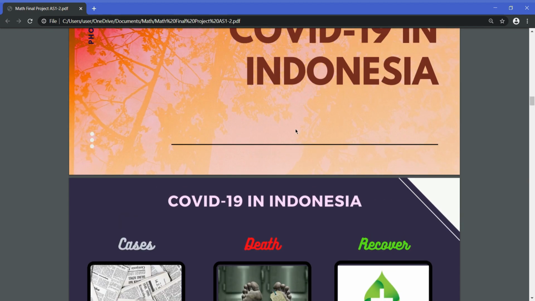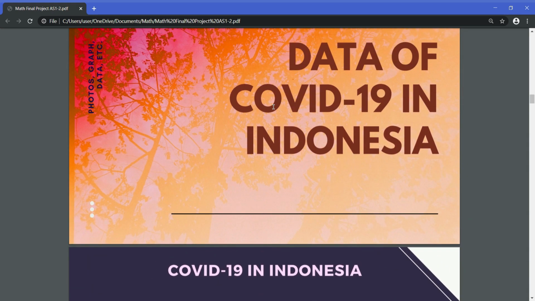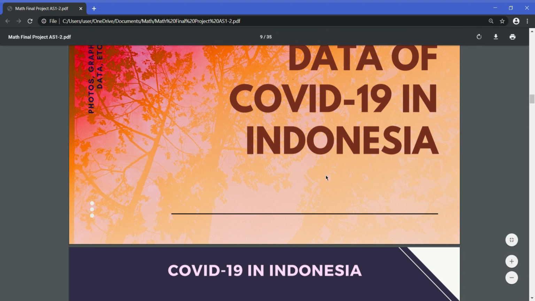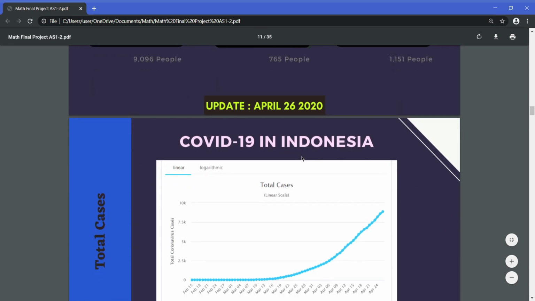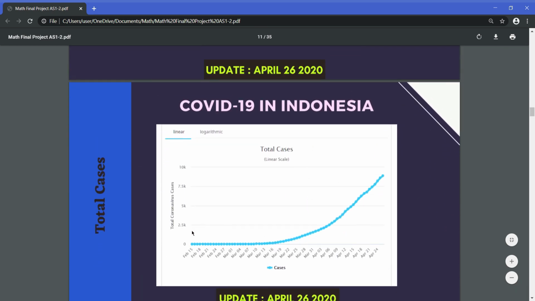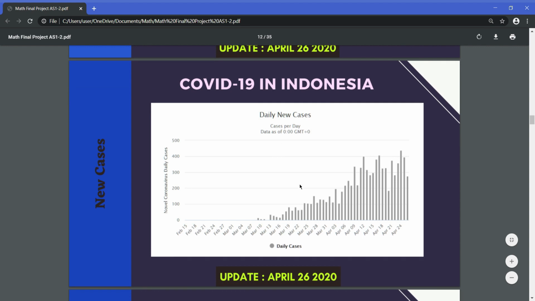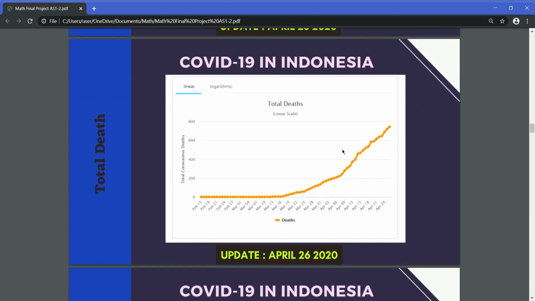All of these graphs and all of these photos are not photos. I mean, the data and the graph are updated as of 26 April 2020. So the total cases in Indonesia keep increasing every month. The new cases are also increasing as people keep spreading this virus. The deaths will also increase as the cases increase.